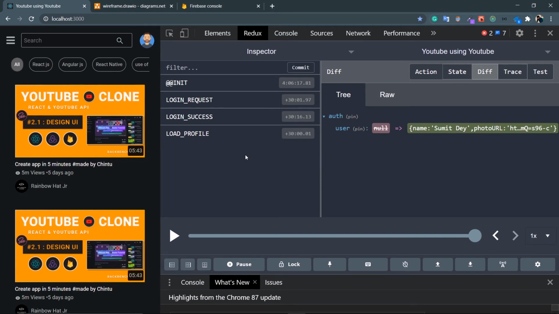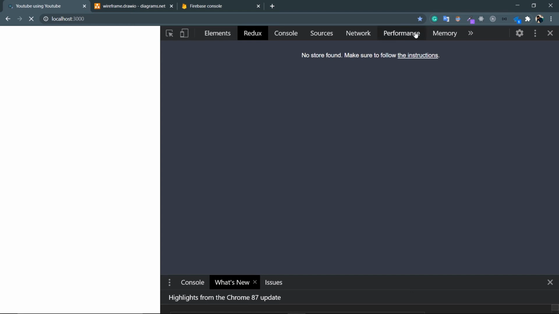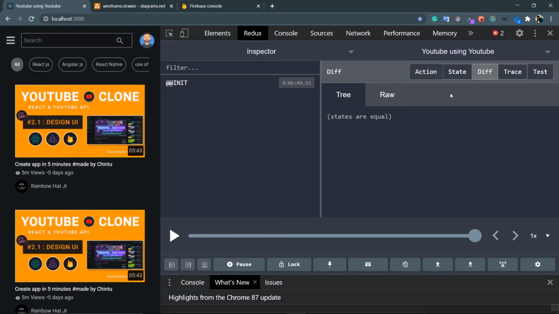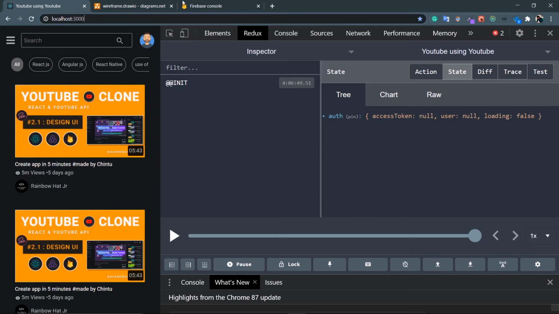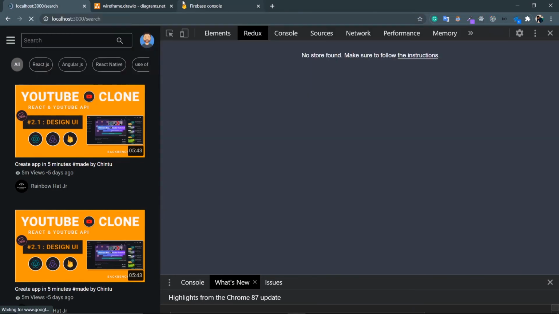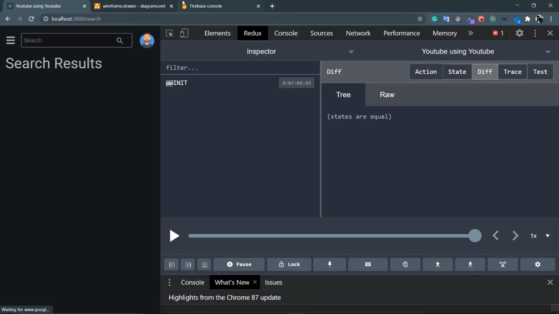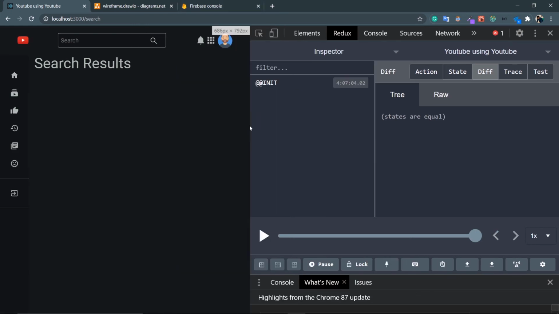Now I need to protect the route, and what I mean by protect is, just refresh this. At this point my auth is null, it means I don't have the access token, but I can still access the home page. I can still access the search page, right? So I need to protect the route. If my user is not authenticated, I'll not give him access to these routes. So let's go to the code.